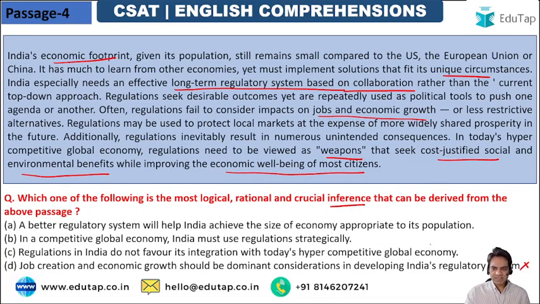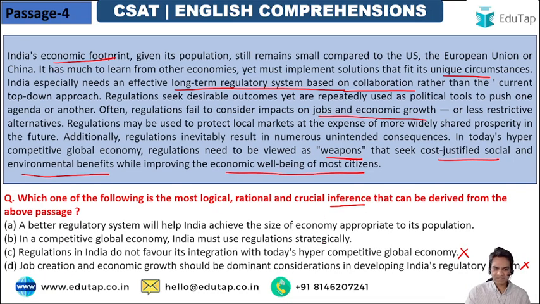The inference does not say regulations in India do not favor its integration with today's hyper-competitive global economy, right? It's not just about being integrated with the hyper-competitive global economy. What we need is regulations which seek cost-justified social and economic benefits, sustainable development and inclusivity as well. So now we are left with option A or B.